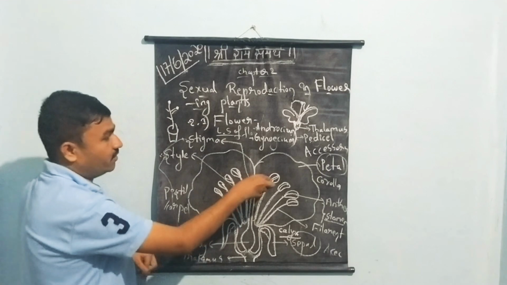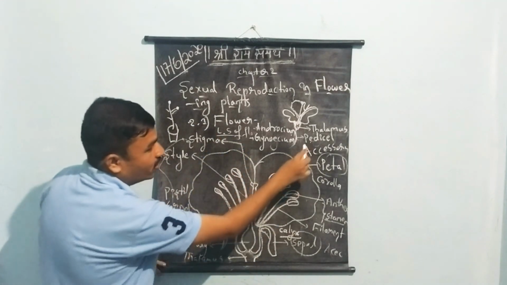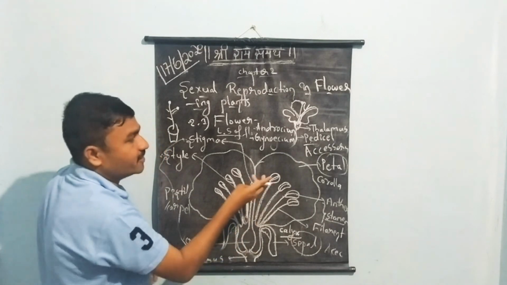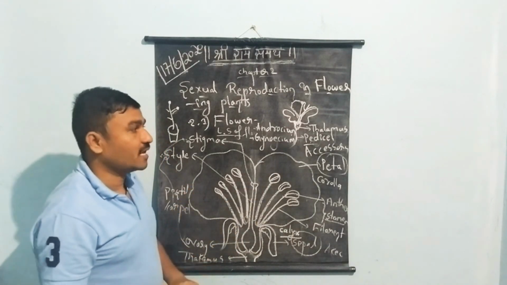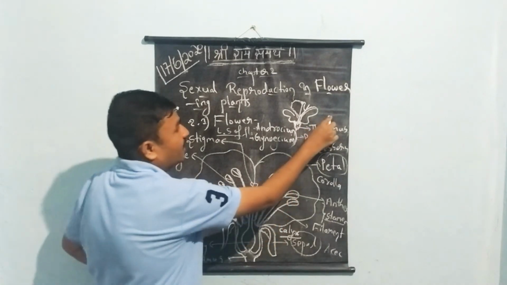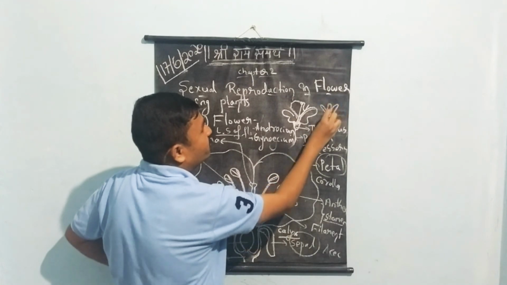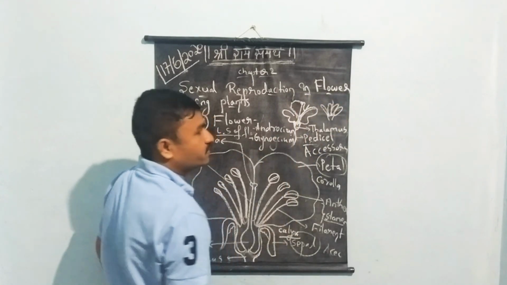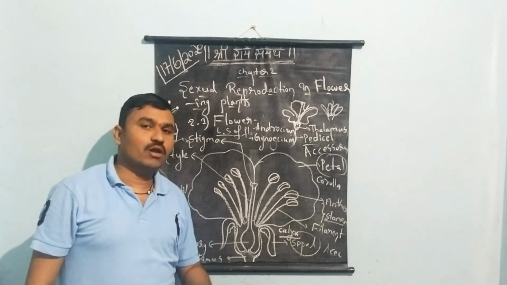Once again, a particular flower consists of a base or stalk called the pedicel. Above the pedicel we find the bulb-like structure called the thalamus, on which all the accessory whorls as well as reproductive whorls originate like this. So you find calyx and corolla.